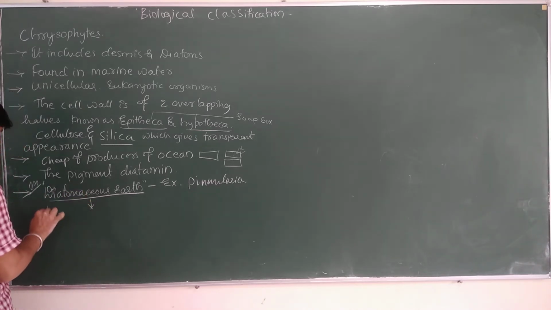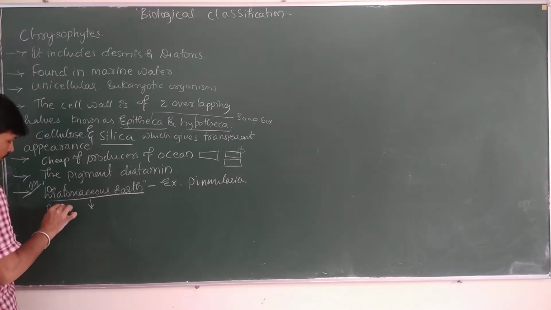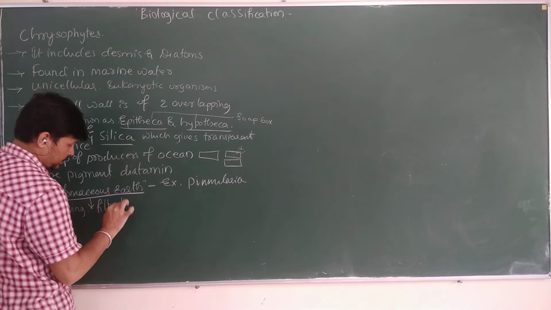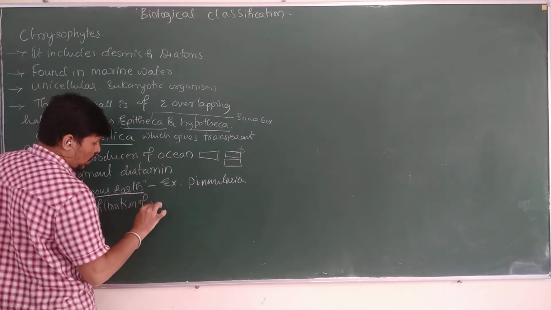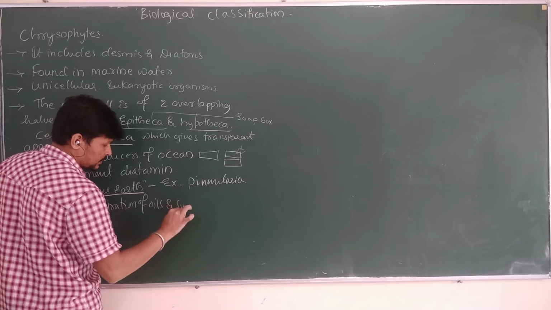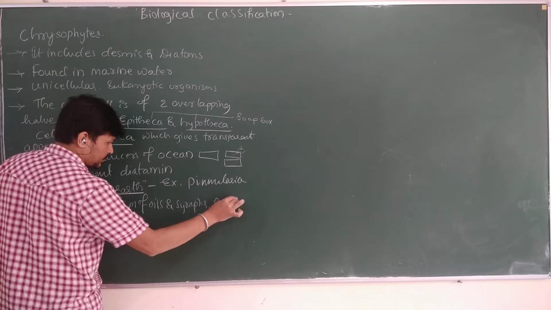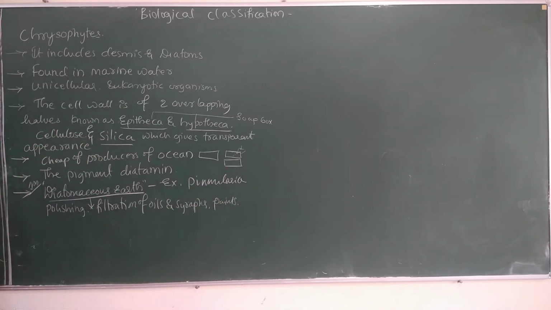It is used in polishing, filtration of oil and syrups, and even in painting industries. So the diatomaceous earth collected from under the sea is used in the polishing industry, in filtration of oils and syrups, and even in paints.